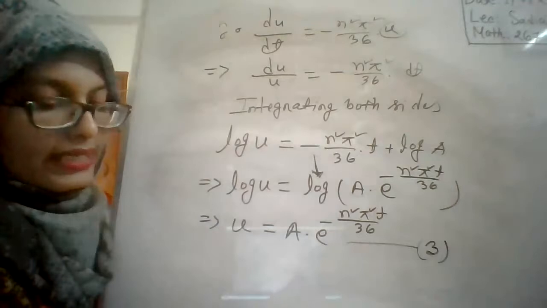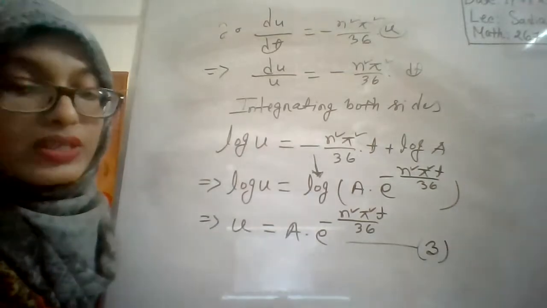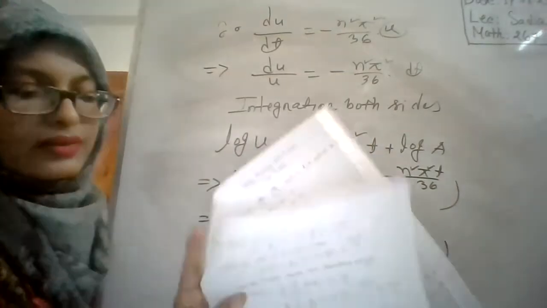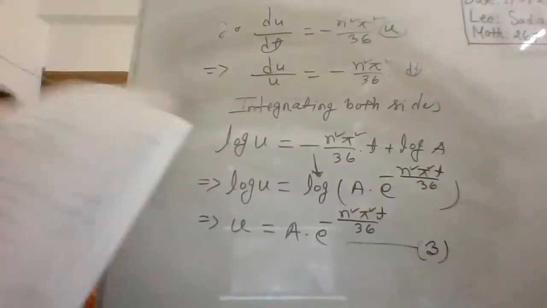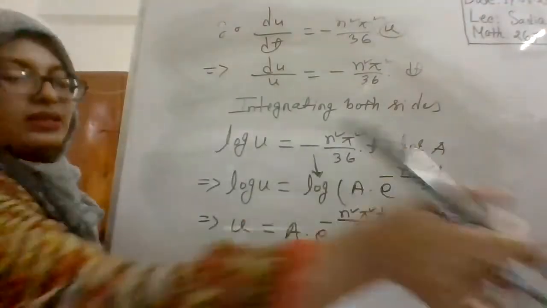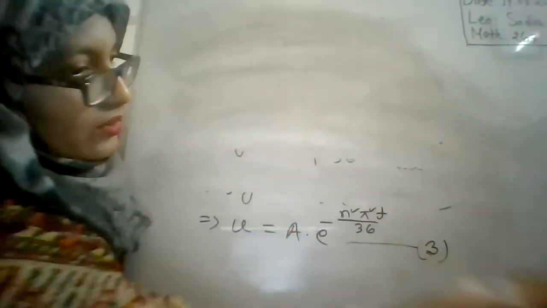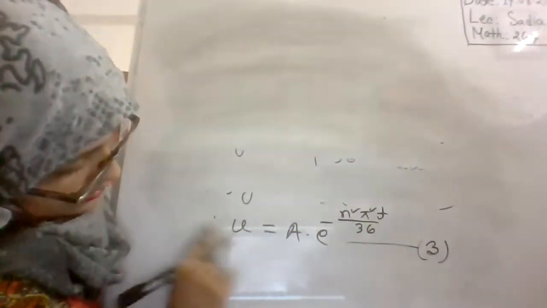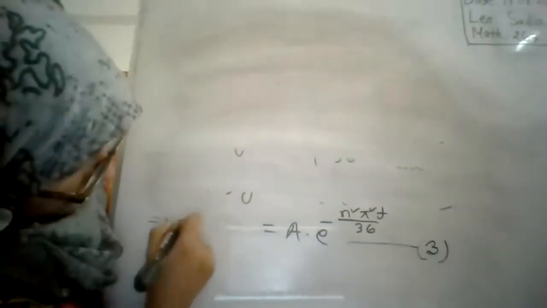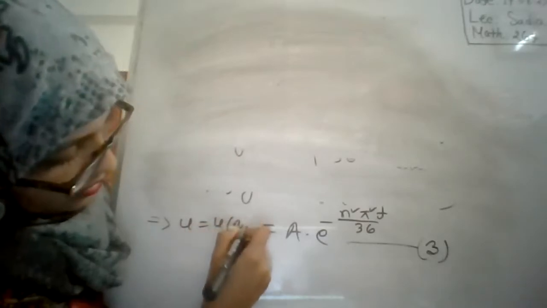And we know that here we have considered u is equal to u(n, t). So you can write down u is equal to u(n, t).